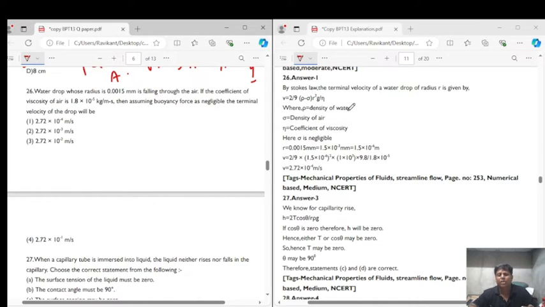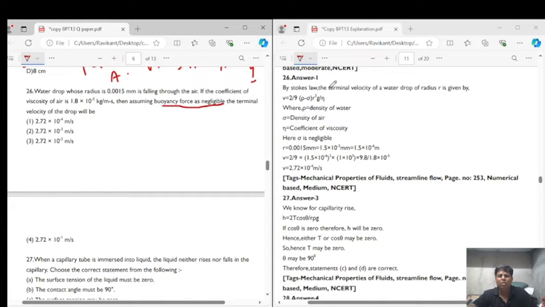So density of water here, and it is falling in air. So the density of the medium in which it is falling is sigma, that is the density of air. Eta is the coefficient of viscosity, and sigma here is negligible because they are asking us to neglect the buoyant force. So we can neglect sigma. So our formula becomes V is equal to 2 by 9 rho r square g upon eta.